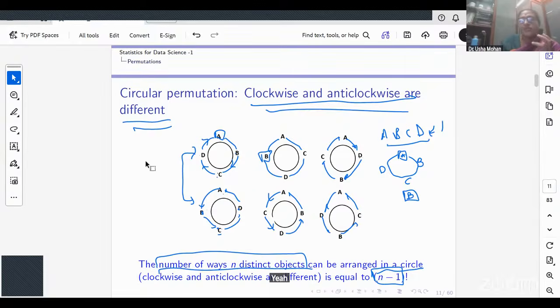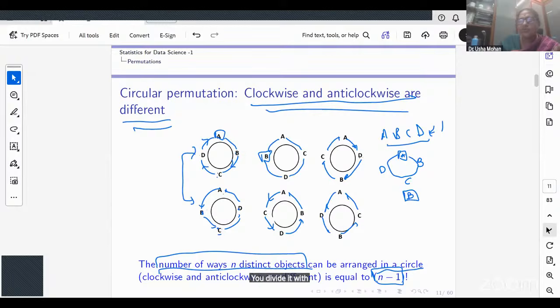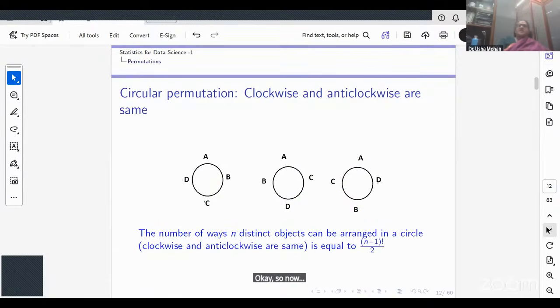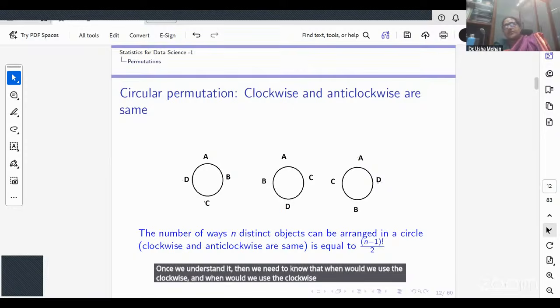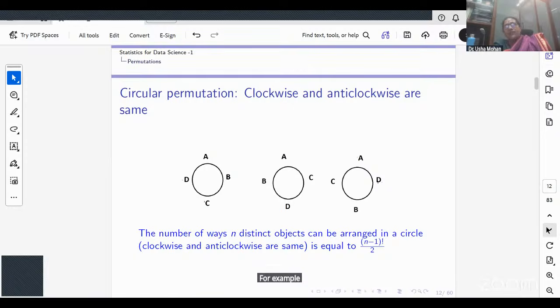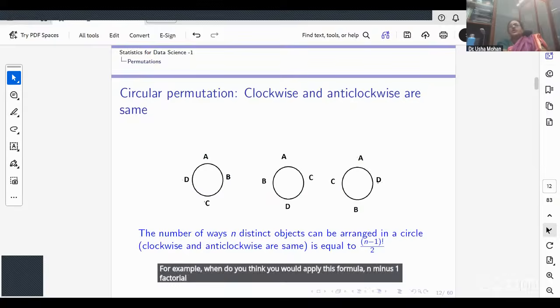Okay, so the key thing that we need to notice here is that clockwise and anti-clockwise are different. What would happen if clockwise and anti-clockwise are the same? We would divide it by 2. Now that we understand it, we need to know when we would use each. For example, when do you think you would apply the formula n minus 1 factorial, and when would you apply the formula n minus 1 factorial by 2?